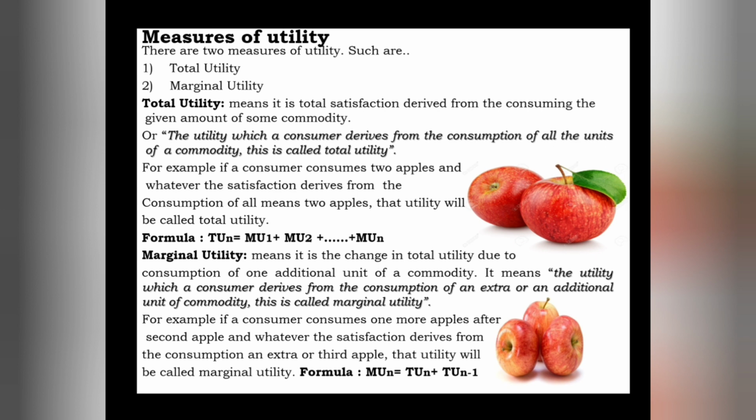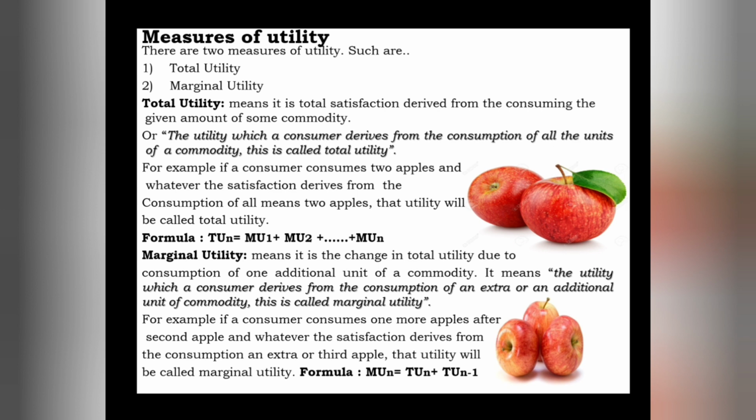We can calculate this total utility by using the formula. The formula is TUn equals marginal utility 1 plus marginal utility 2 plus up to marginal utility n. So this is the common formula for calculating total utility.